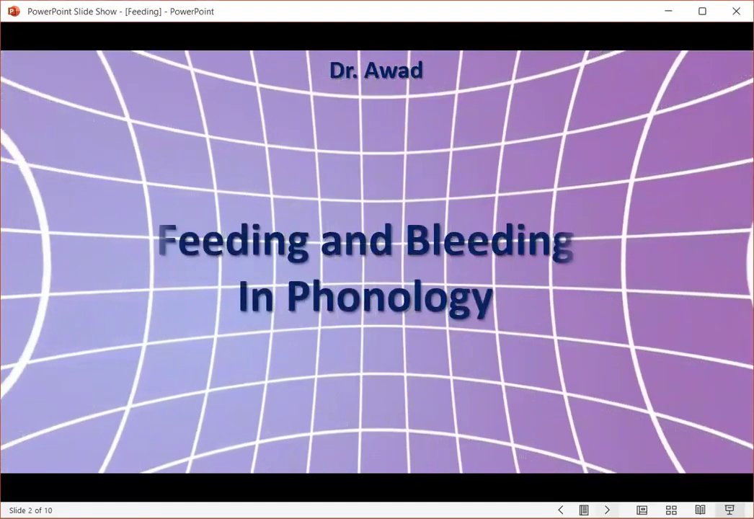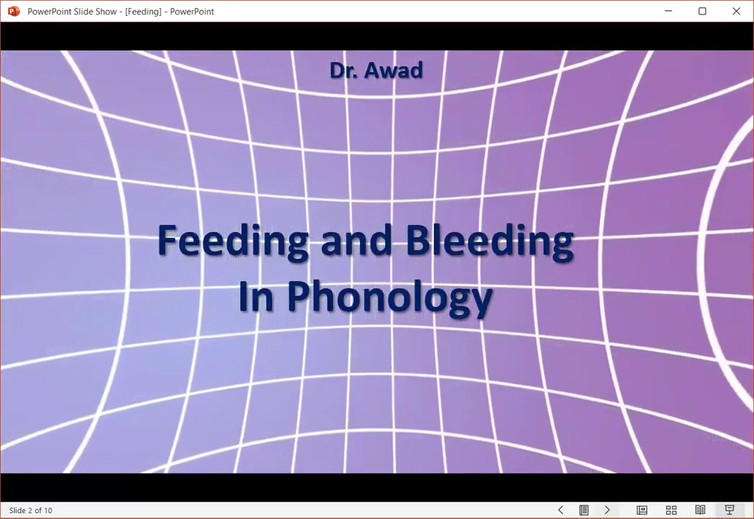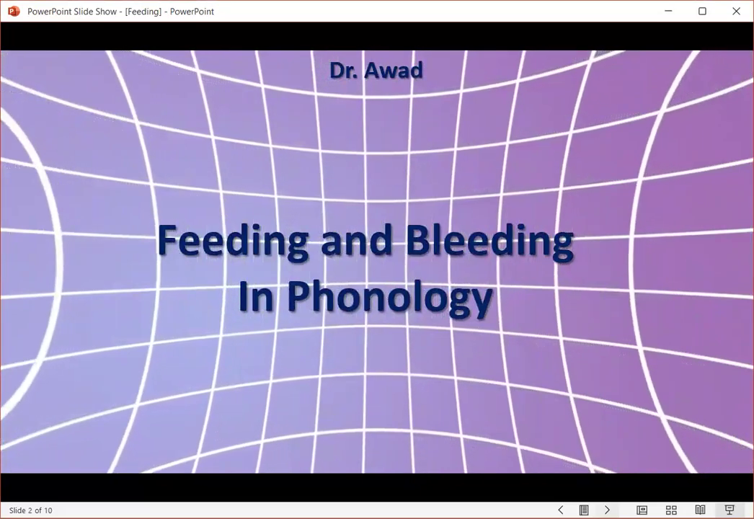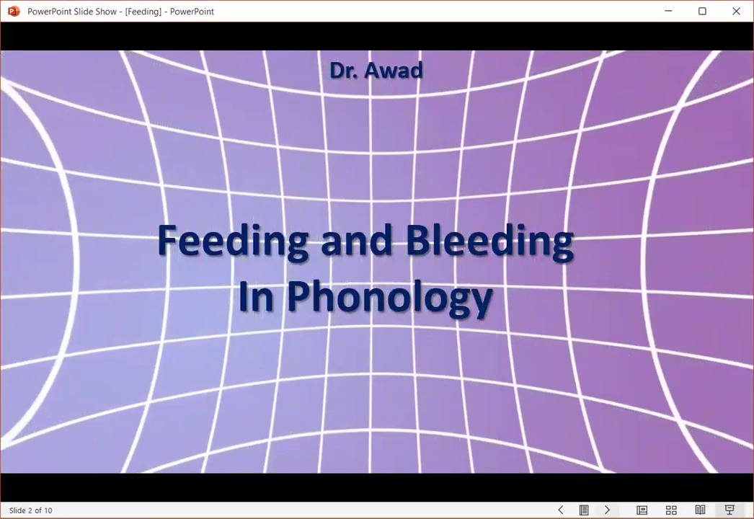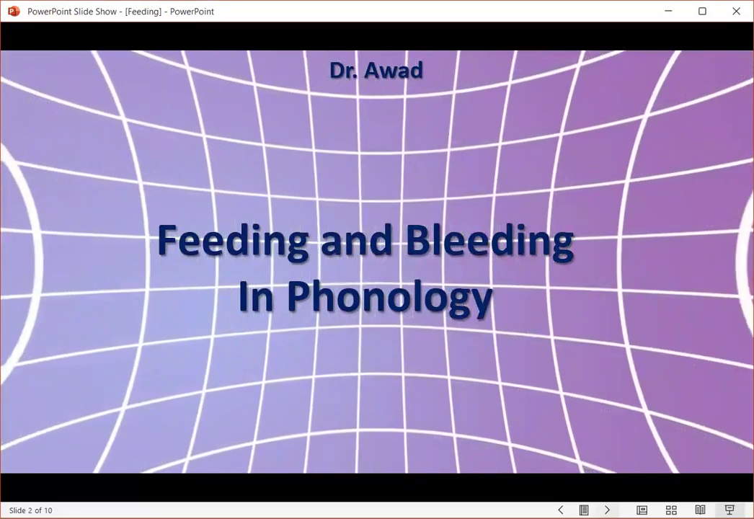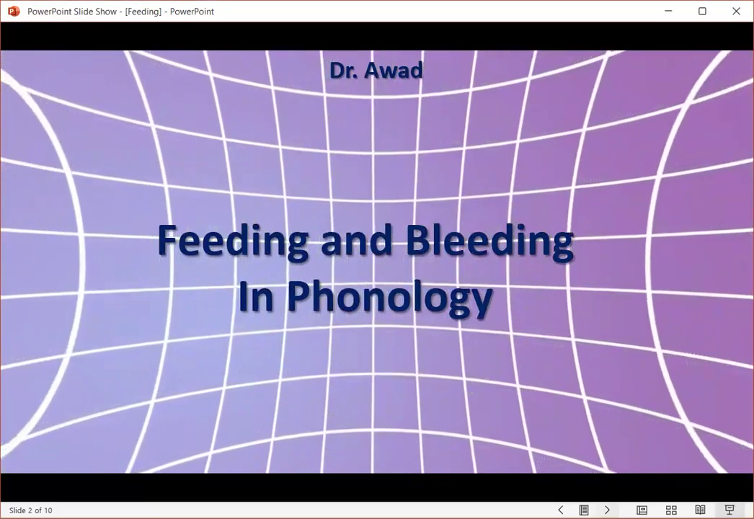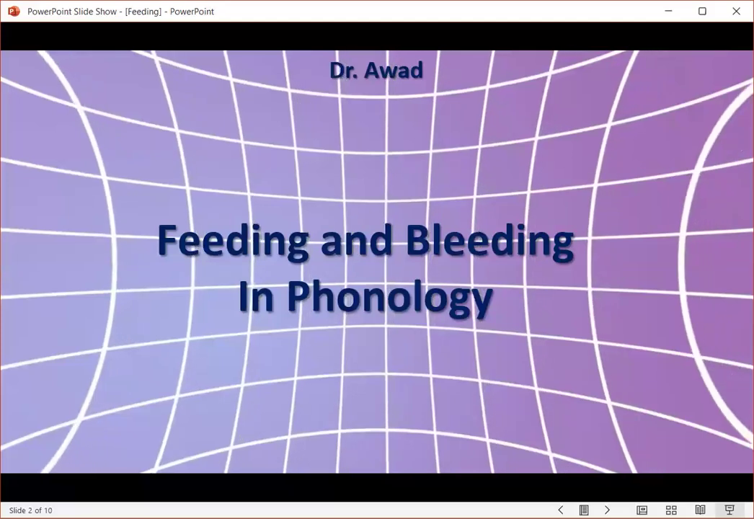In phonology, feeding and bleeding describe how the order of rules affects their interaction. A rule feeds another if it creates an environment for the second rule to apply, while a rule bleeds another if it removes the necessary conditions for its application. These interactions influence surface pronunciations and are crucial in understanding phonological derivations.